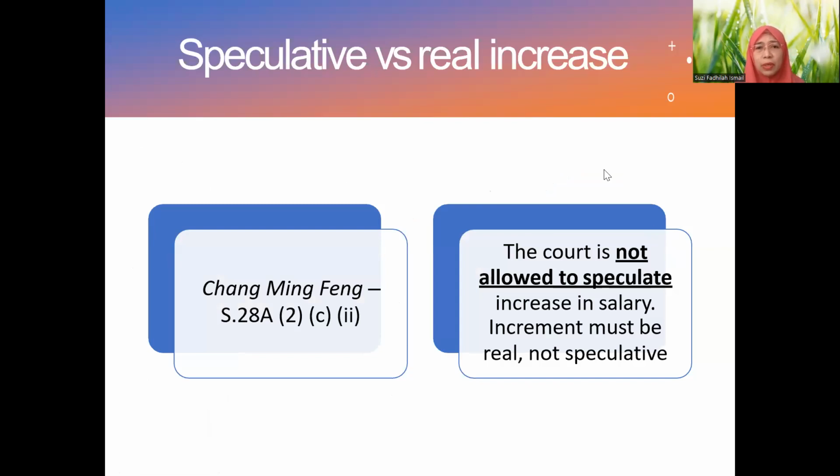Okay, we have 10 minutes left. Okay, and this is further elaboration. Okay, discussion: speculative versus real increase.